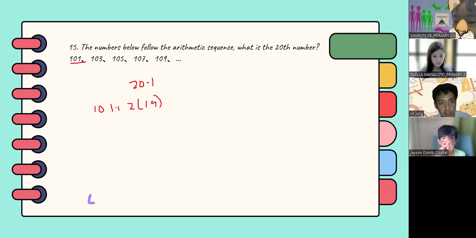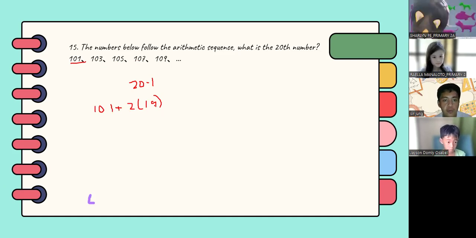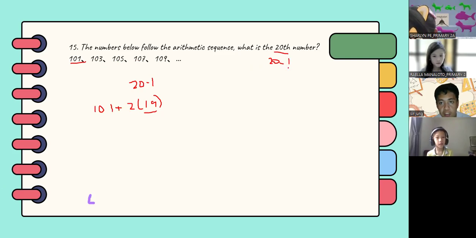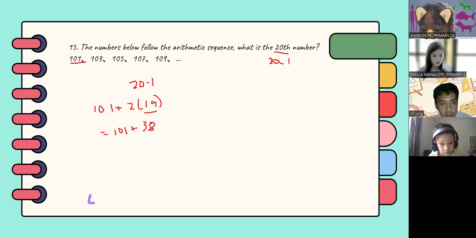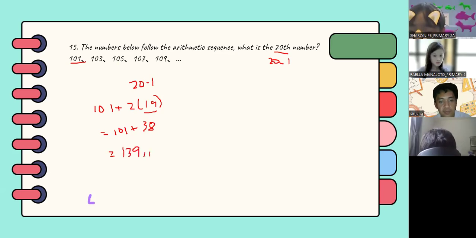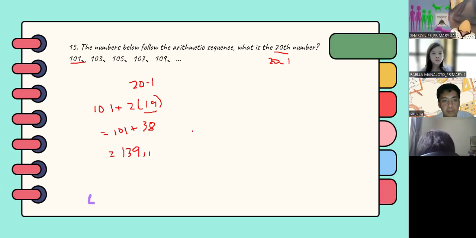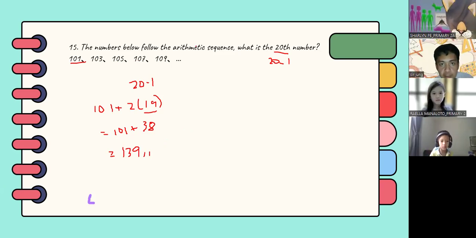So 101 plus 2 times 19. So how did we arrive at 19? Again, 20 minus 1. This is from the arithmetic sequence formula. So 101 plus 2 times 19, which is equal to 38. 101 plus 38, which is equal to 139. So this is also another way of solving this one. Thank you, Miss Rayla, for sharing your solution and answer.